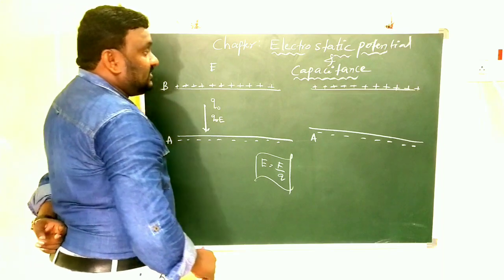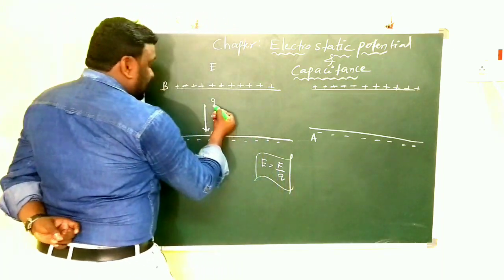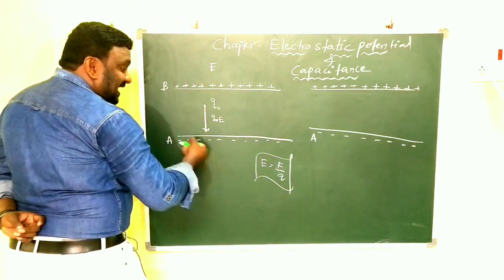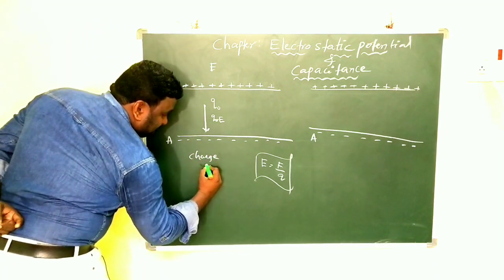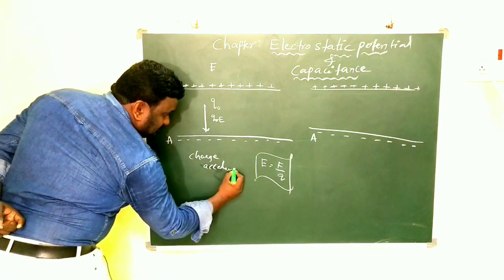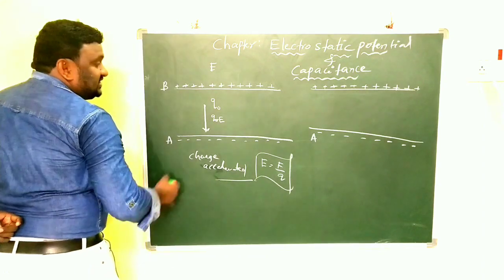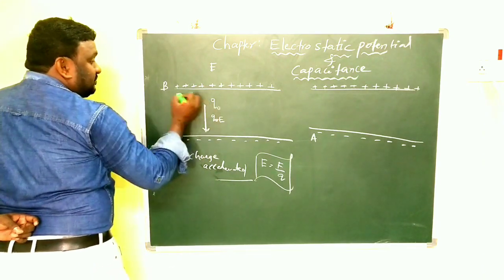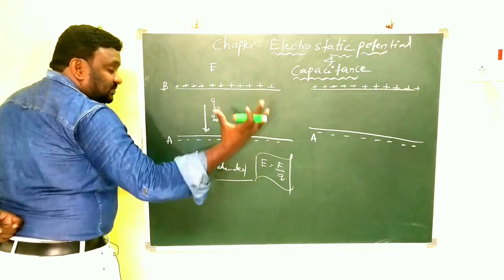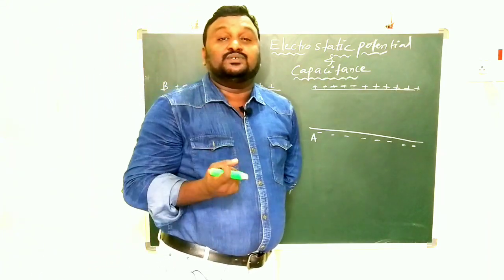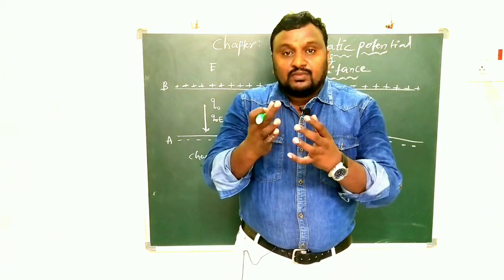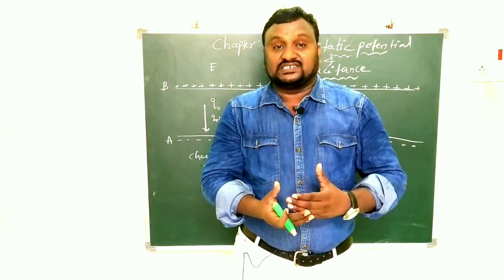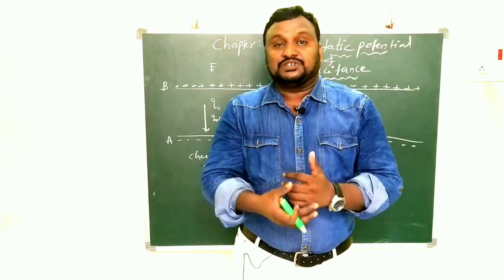Now it comes downwards with some acceleration, so the charge is accelerated. Why? Because one is positive and the other is negative, there is a force of attraction. With the force of attraction, the speed of the charge increases, and that is why it is called an accelerated charge.